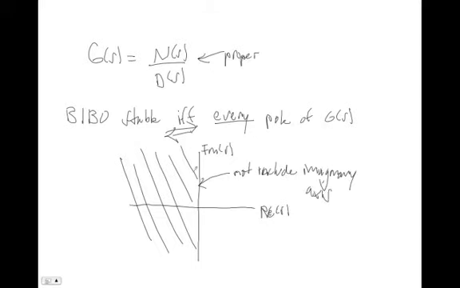If you say the closed left half plane, it means this entire plane and the imaginary axis, but we're only concerned with the open left half plane. So every pole of G(s) in the open left half plane. And what that really means is that the poles have negative real parts. It doesn't matter what the imaginary part is. There can be no imaginary part, or there can be some positive or negative imaginary part. It doesn't matter as long as the real part is a negative number, and it can't be 0.